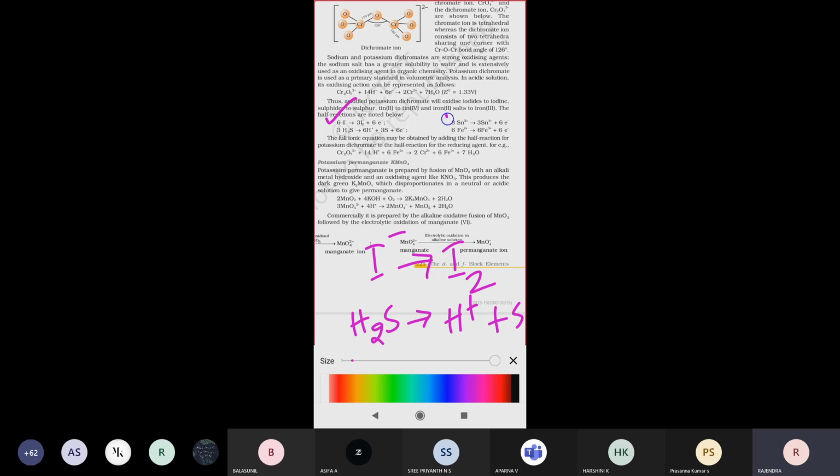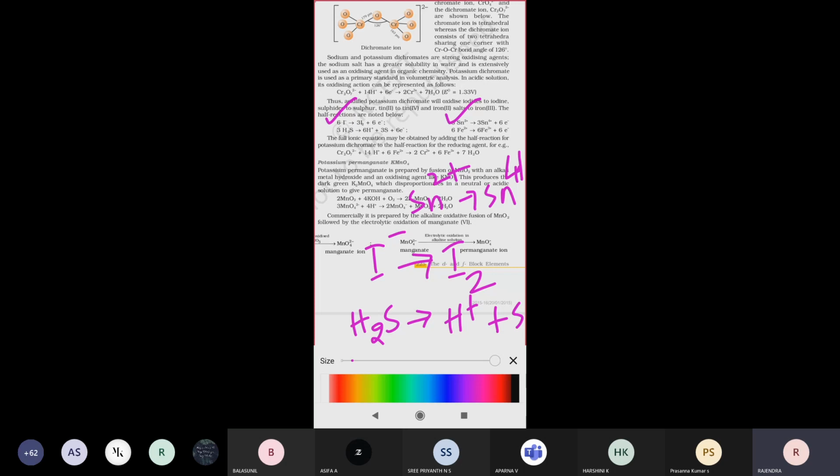Next, tin. Tin Sn2+ while losing electrons will convert into Sn4+. Next, Fe2+ while losing one electron becomes Fe3+.